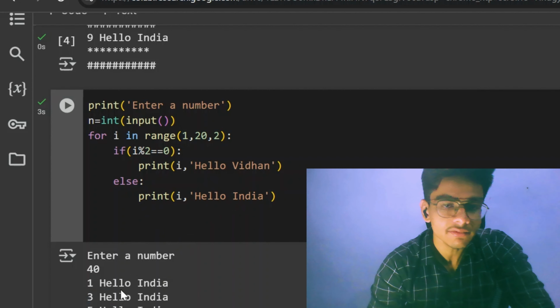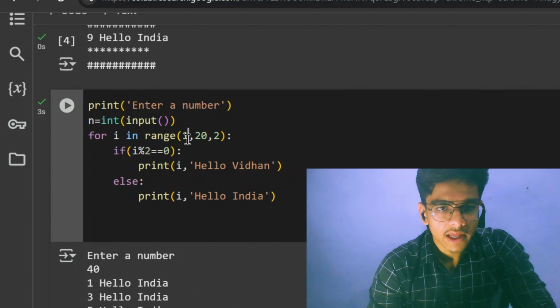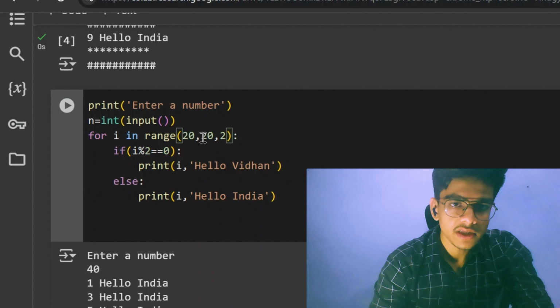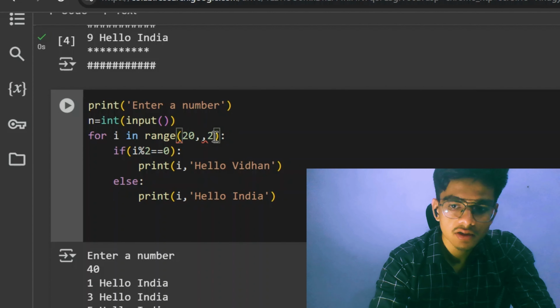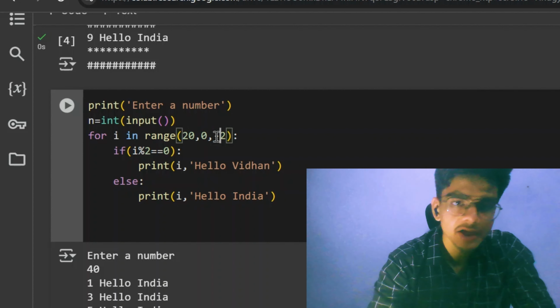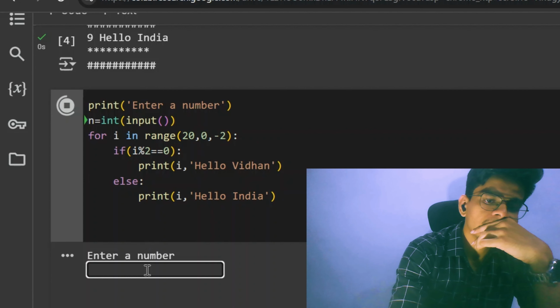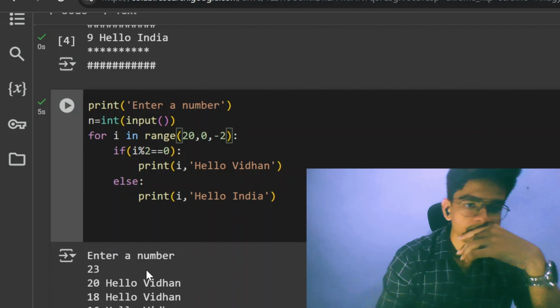Now if I make it opposite, I want to start from 20 and end at 0 with a decrement of -2. I will input the number 23.